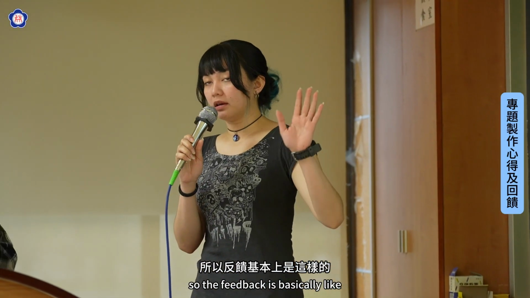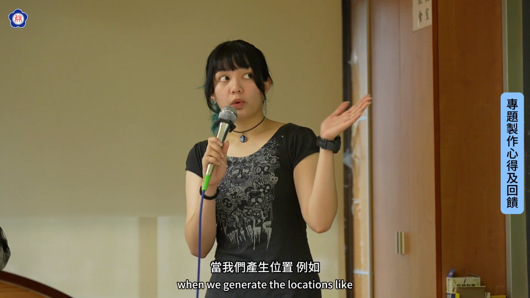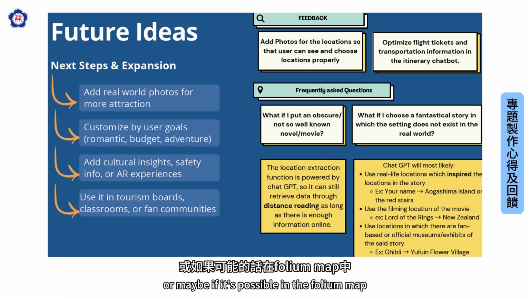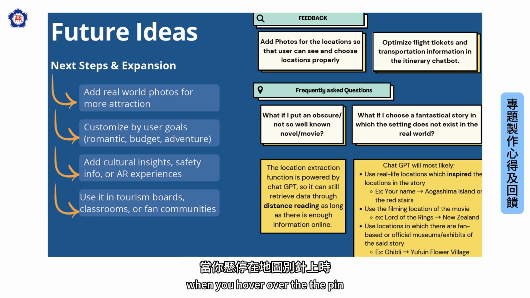Yeah. So the feedback is basically maybe we could add some photos when we generate the locations. Like for example, when the locations are generated, some photos can be added to them, or maybe if it's possible in the Folium map, when you hover over the pin, maybe it can show some photos so that the users can better understand what the location is like.